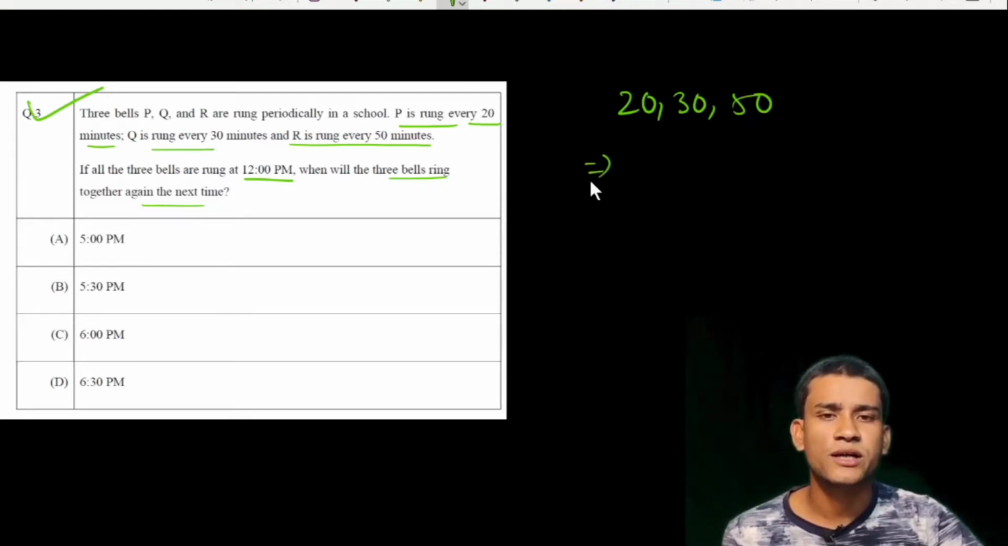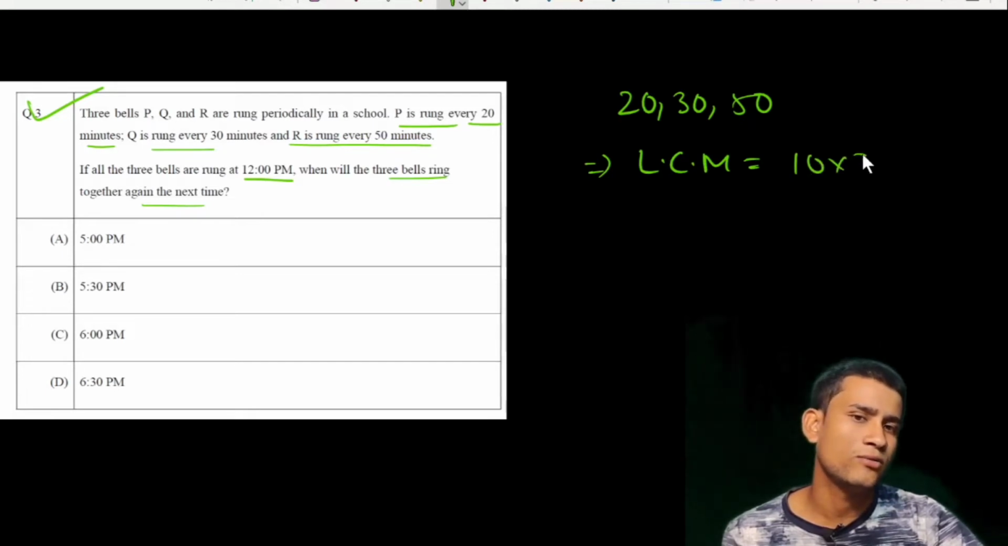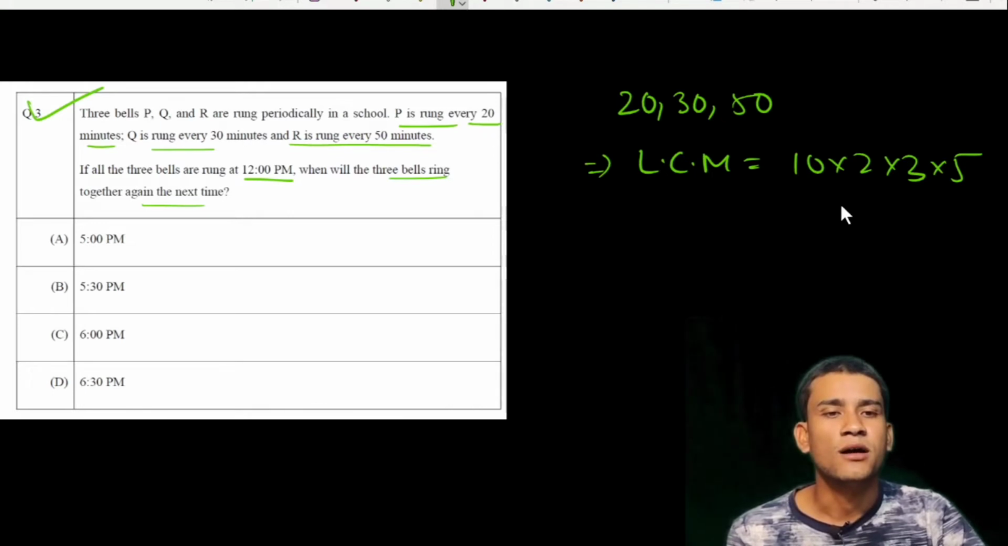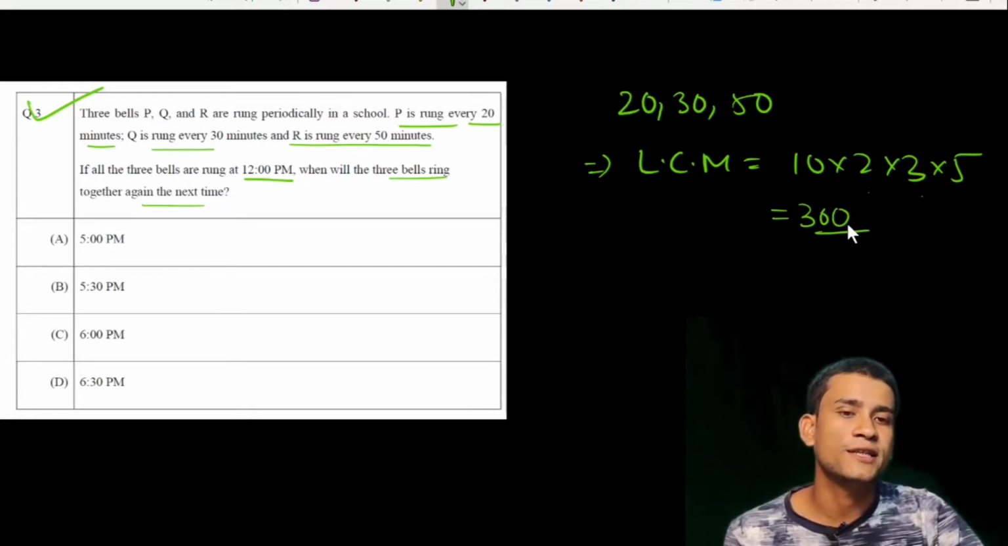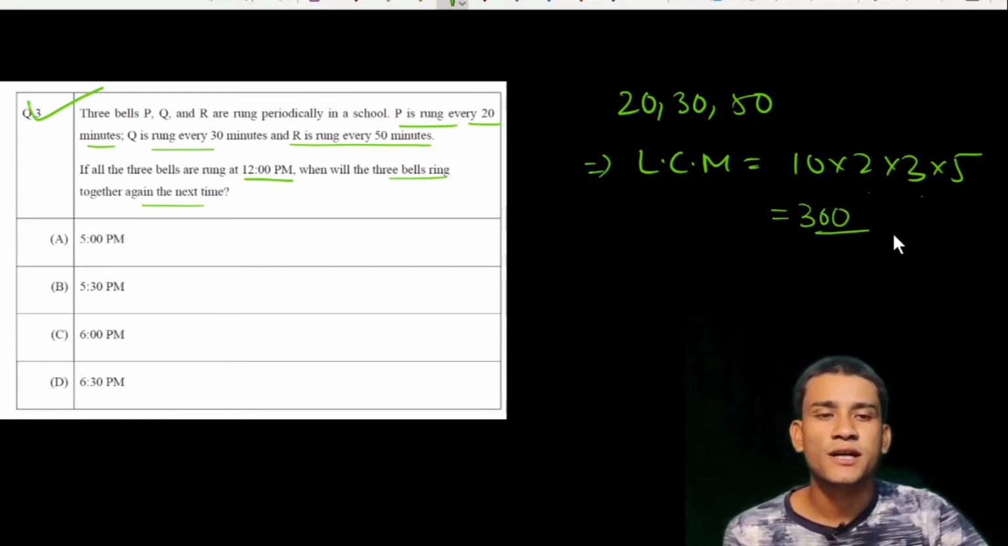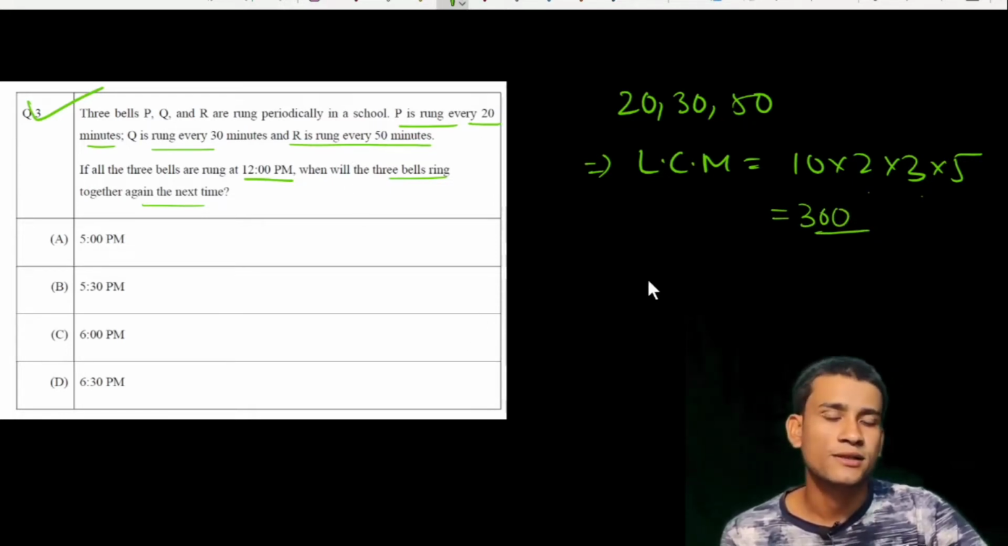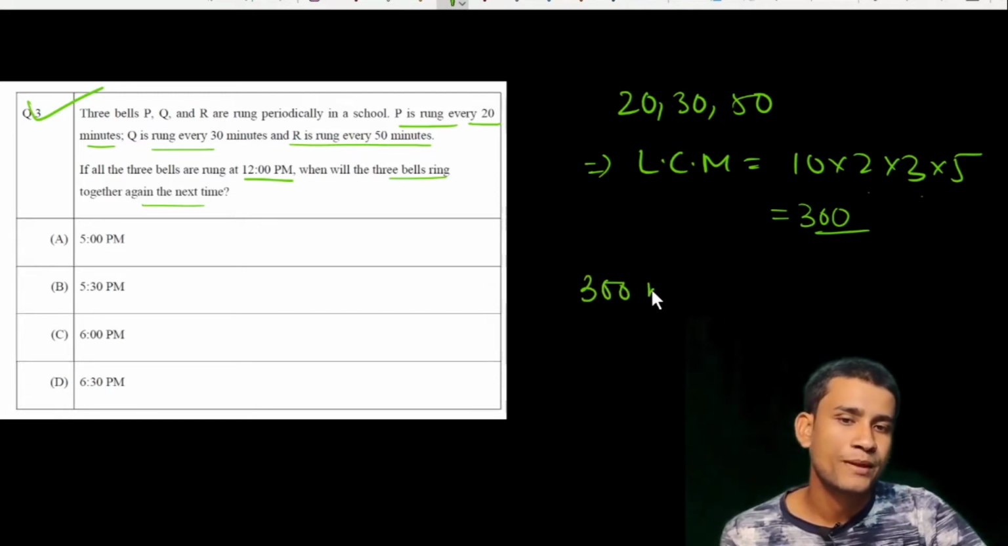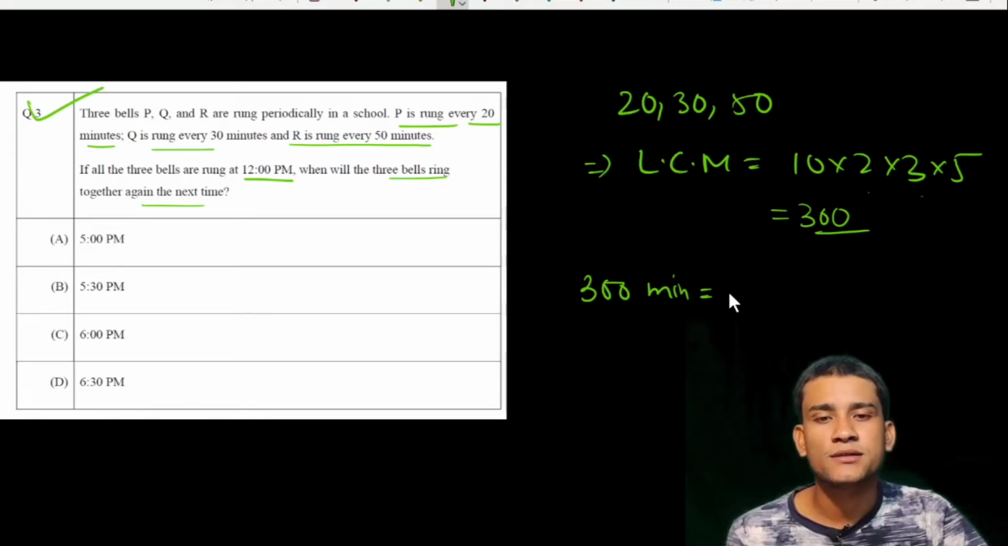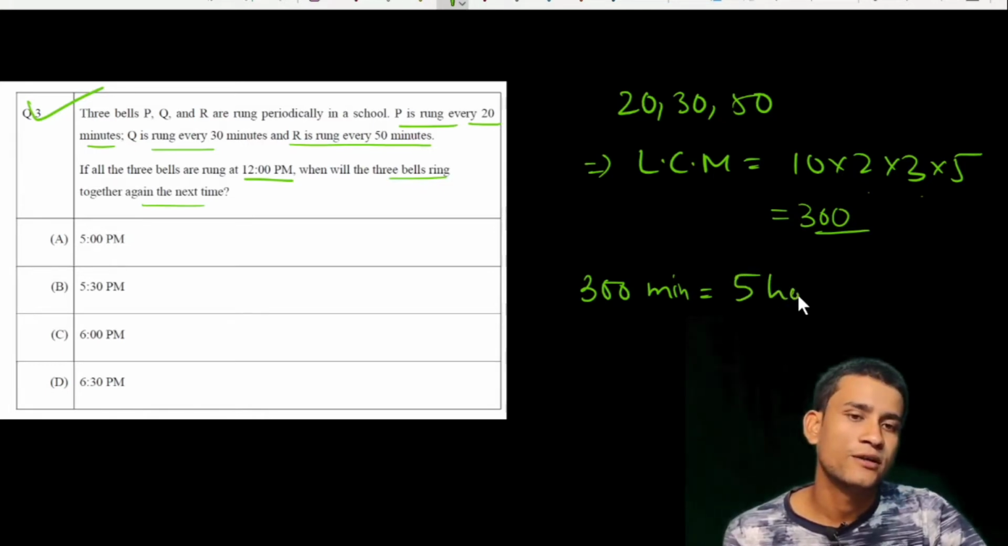The LCM of 20, 30 and 50 is 10 into 2 into 3 into 5. That means 5 tens are 50, 3 fifties are 150, so 300 is the LCM of these. So 300 minutes is equal to 5 hours, I think. 5 hours.